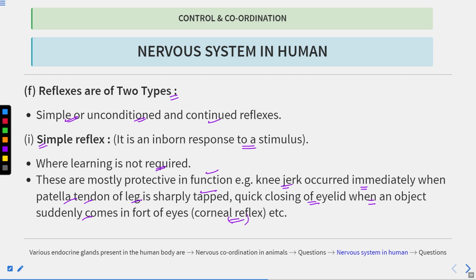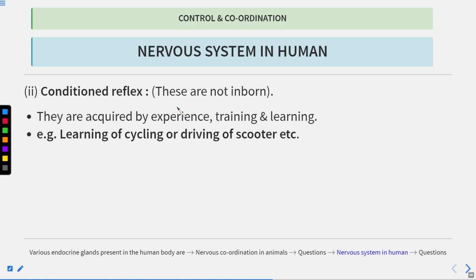These are the examples of the simple reflex: one is the knee jerk, and the other is the closing of the eyelid whenever any object suddenly comes in front of you, which is known as the corneal reflex. This comes under the simple reflex, also known as the inborn response to the stimulus. Clear? It happens suddenly. Another one is the conditional reflex. These are not inborn.